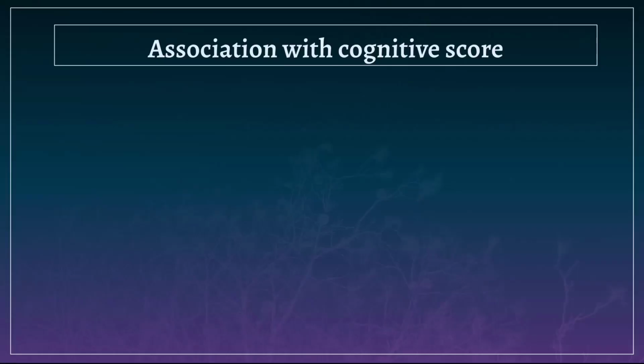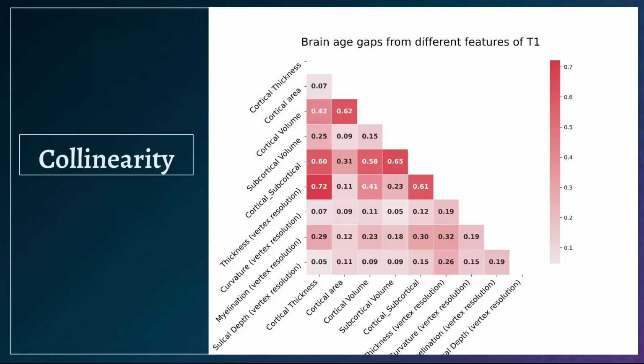Regarding the report of correlation between solo brain age gaps, I should mention that most of them have small correlation. This can reflect that they have unique information and capture different aspects of brain development. We also should mention that the highest correlation was between cortical thickness and vertex-wise thickness, which have a similar nature.